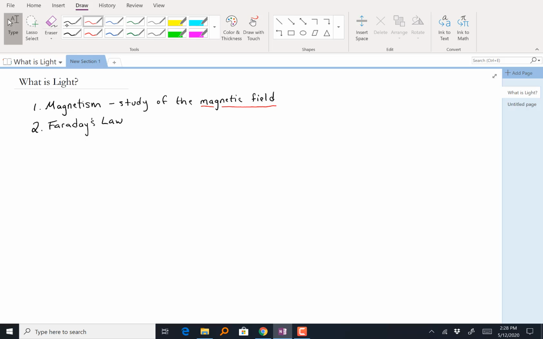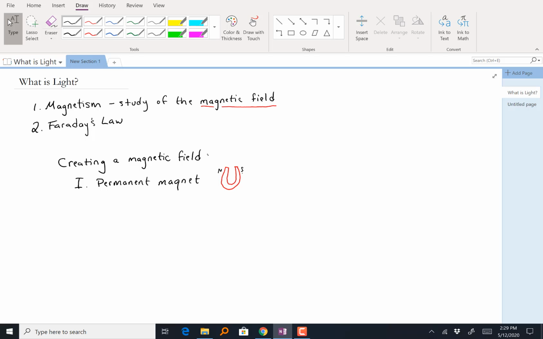One of the ways that I can create a magnetic field is through what's called a permanent magnet. A permanent magnet would be like the sort of magnet that you would find on your kitchen fridge, or maybe you've seen the characteristic horseshoe shape for a magnet, with a north and a south pole written on it.